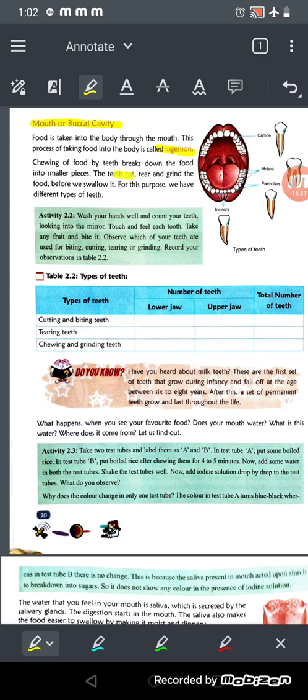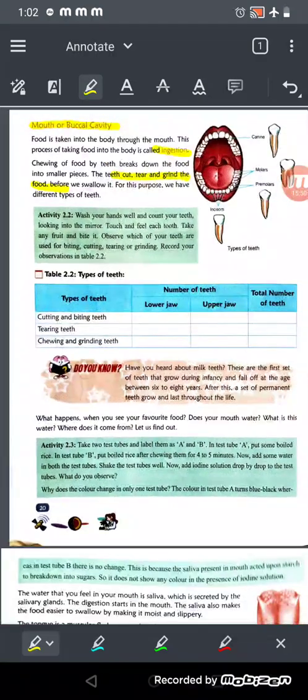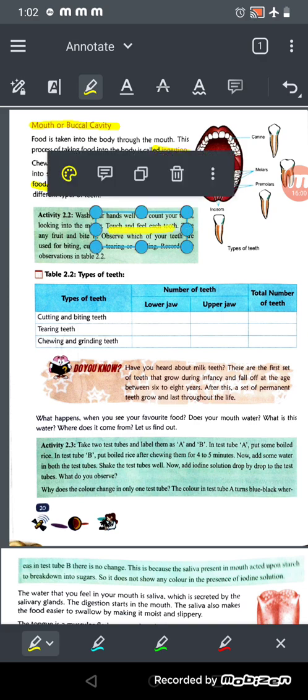Then the teeth cut, tear and grind the food, right? We cut the food with our incisors, then we tear the food with our canines, then we grind it with our molars and premolars, right? And before swallowing it, we chew it properly, right? So what do you need to do? You need to go to your room, wash your hand properly, look into the mirror and touch and feel each and every tooth, right? Touch and feel every tooth.